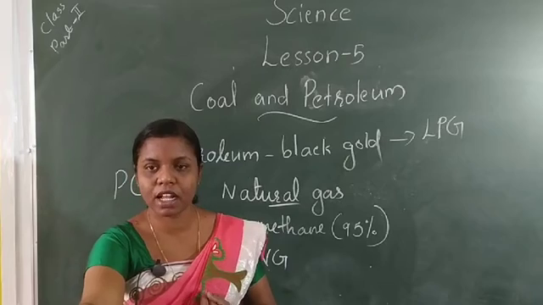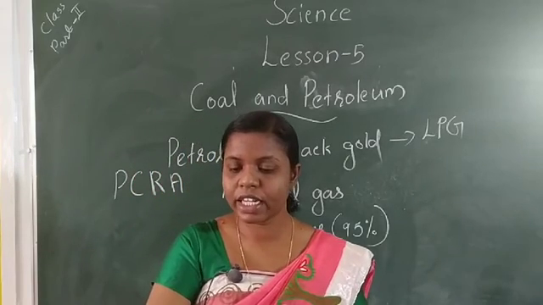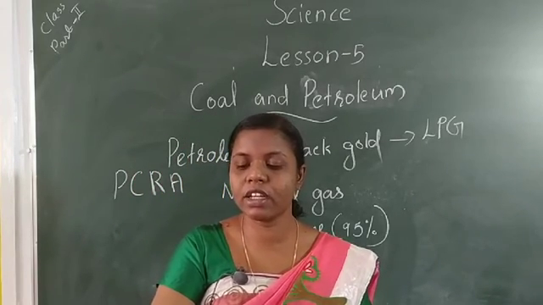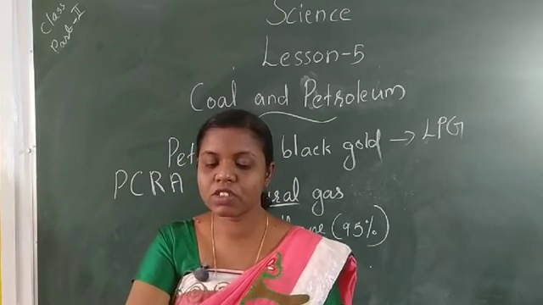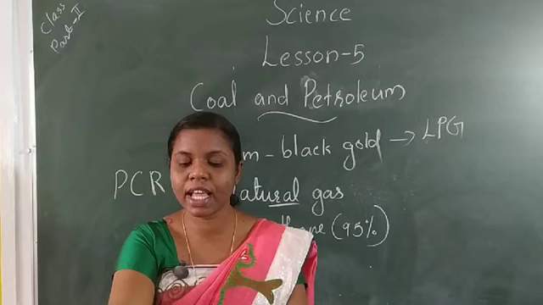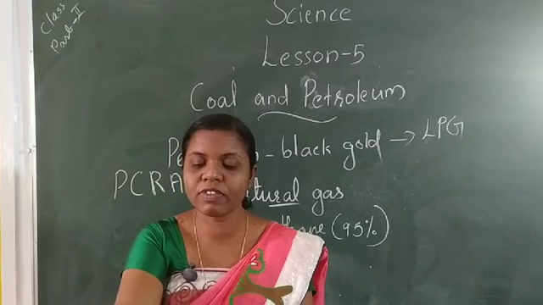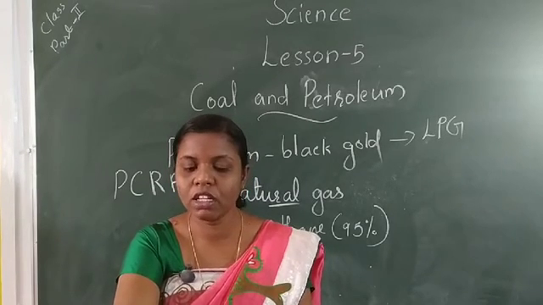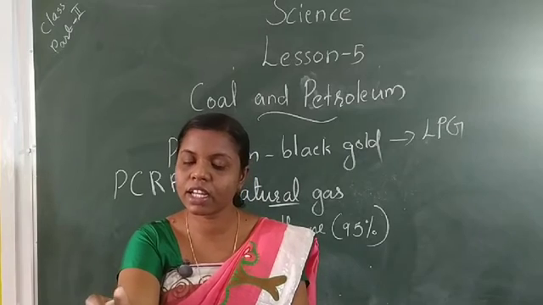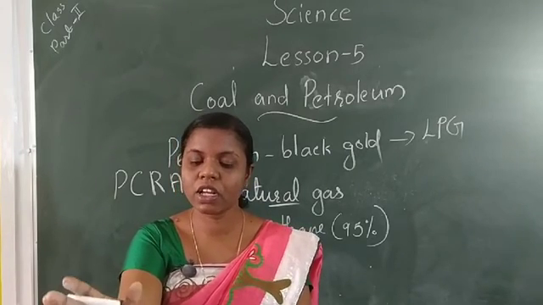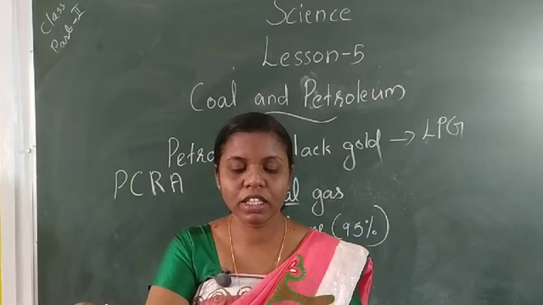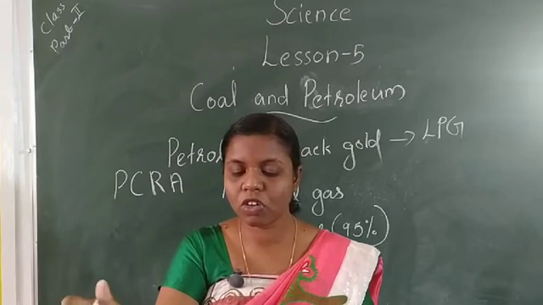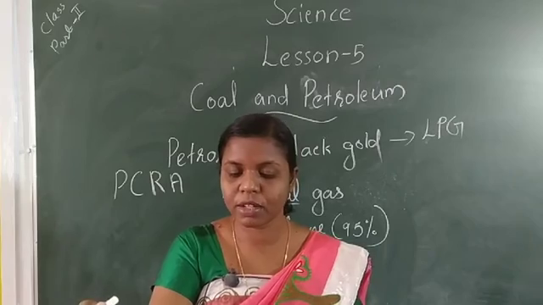Their tips are: first, drive at a constant and moderate speed as far as possible. Switch off the engines at traffic lights or at a place where you have to wait. Ensure correct tire pressure. Ensure regular maintenance of the vehicles. These are the methods to save petrol and diesel.